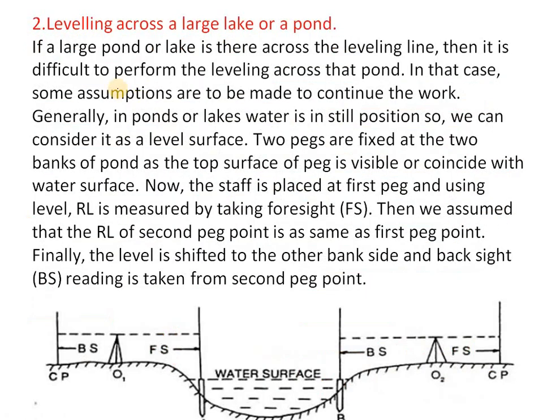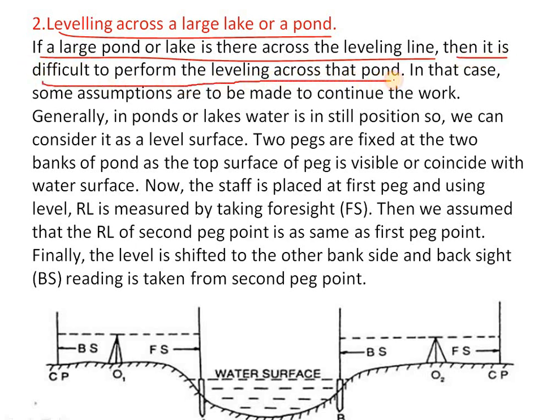And next one, leveling across a large lake or a pond. How to do it here? If a large pond or lake is across the leveling line, then it is difficult to perform the leveling across that pond. In that case, some assumptions are to be made to continue the work.